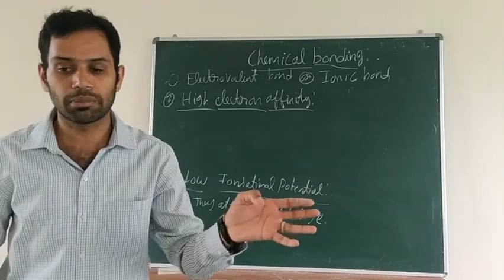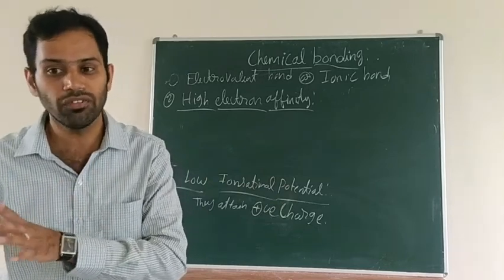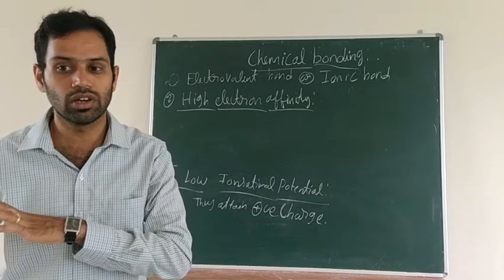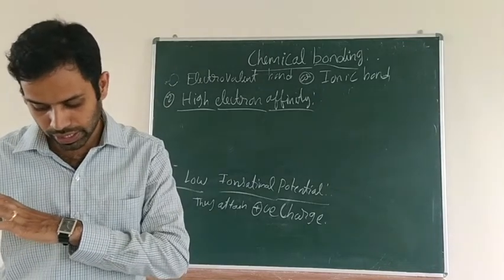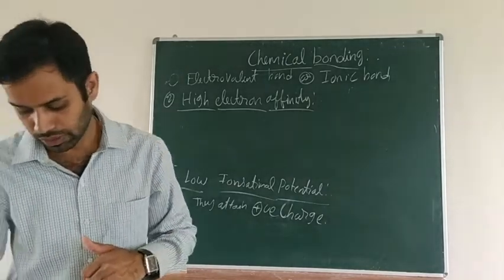You learned this in the last chapter. High electron affinity leads to the formation of anion. High electron affinity value leads to the formation of anion. Clear? And the next, third condition, large electronegativity difference.